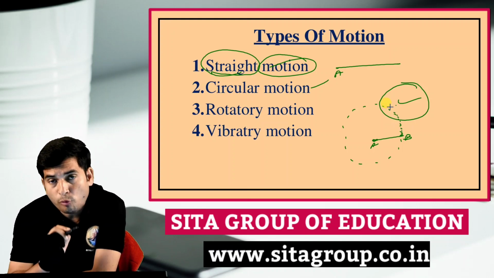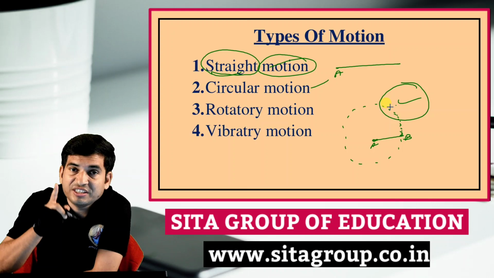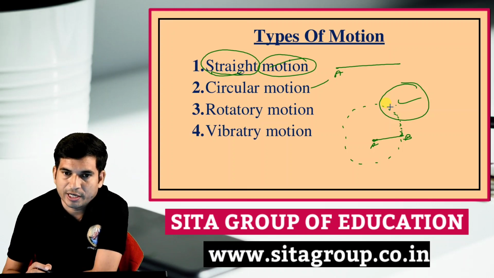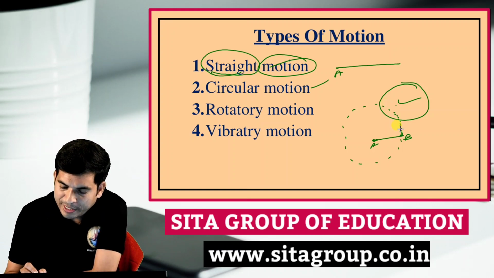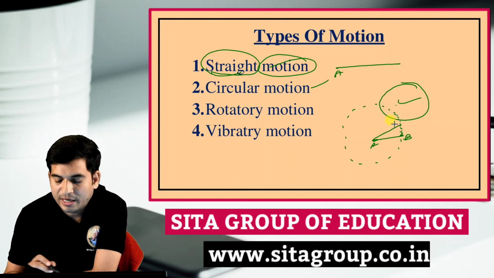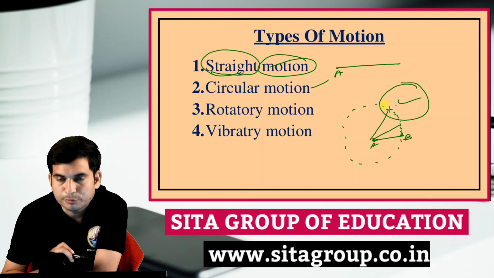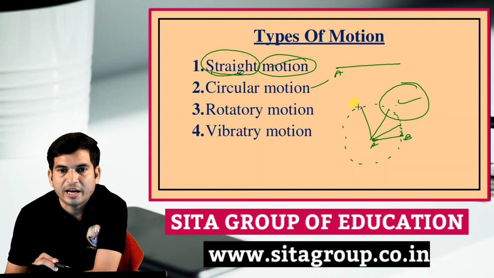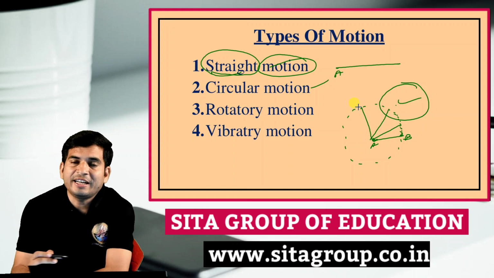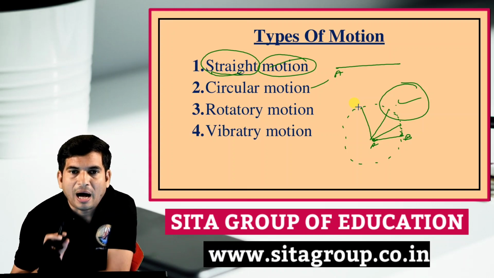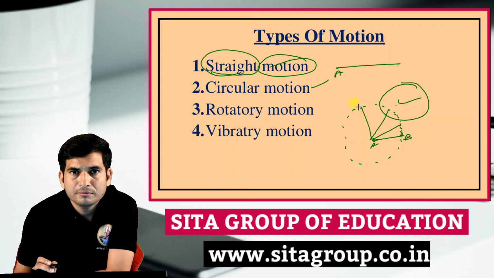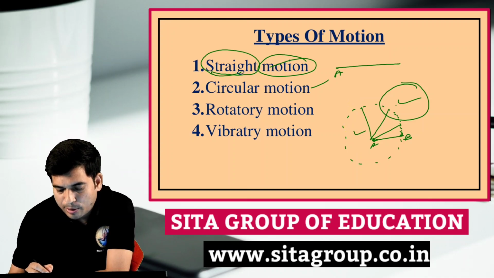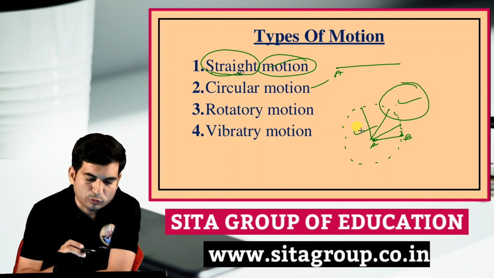So there are two points: first is the fixed one, and another is the moving one. As time passes, the position of B changes, and after more time its position is somewhere else. In this way, it covers a circular path. Which type of path? A circular path. So this type of motion is called circular motion.